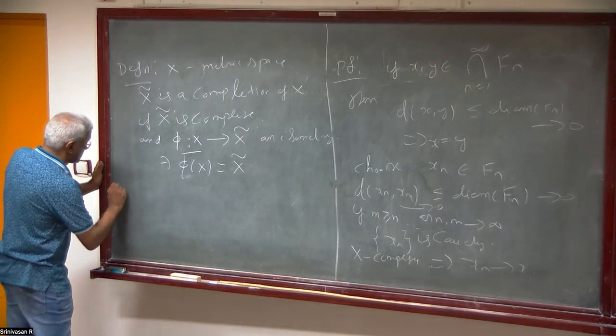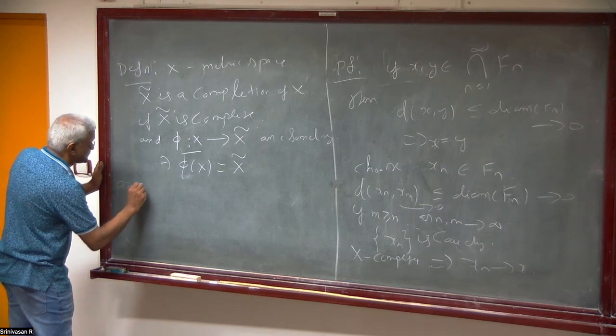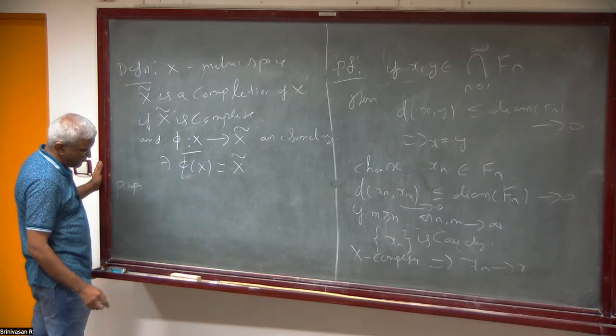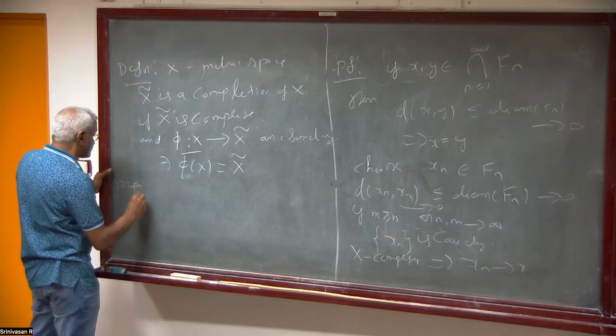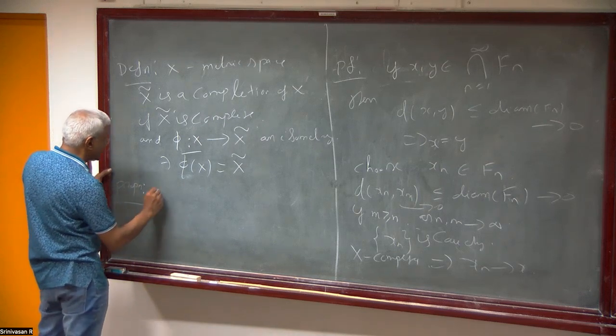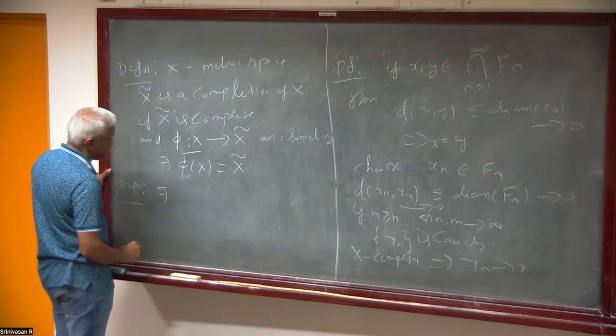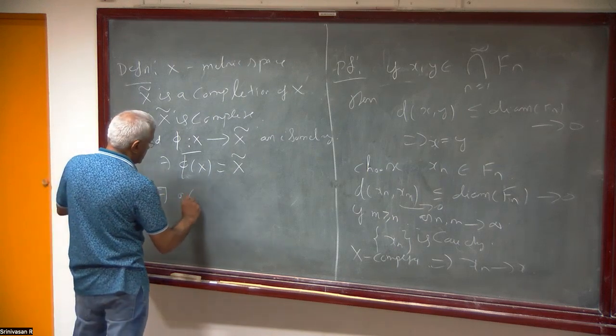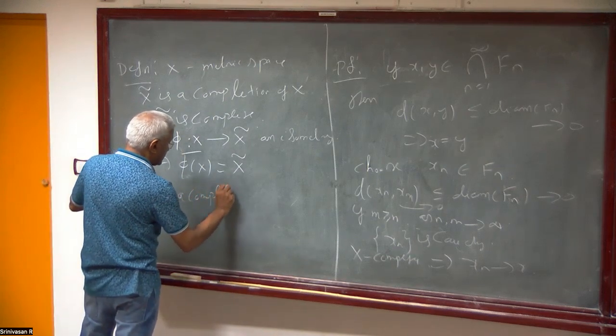So the proposition is the following: there exists a completion for any metric space.